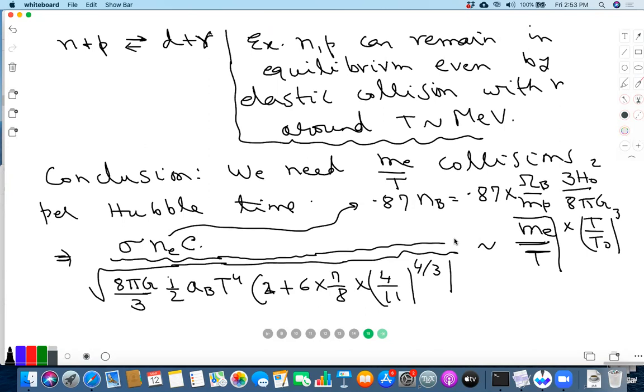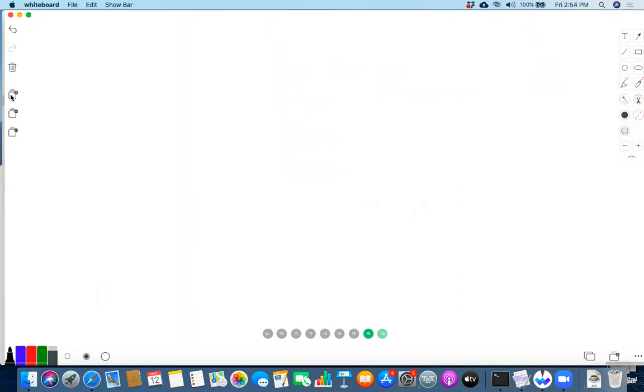Let me write the final formula that we get. So, exercise: we need T larger than 1.5 times 10 to the 4 K times omega_B h squared to the minus half.